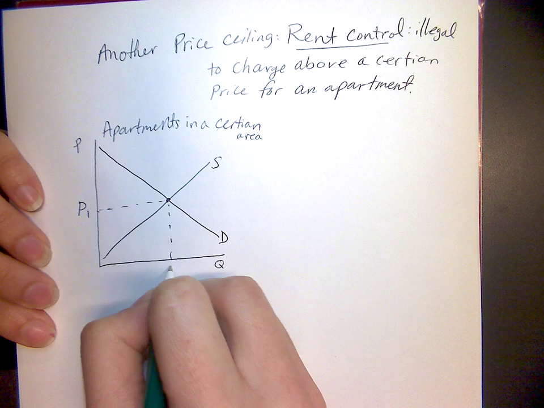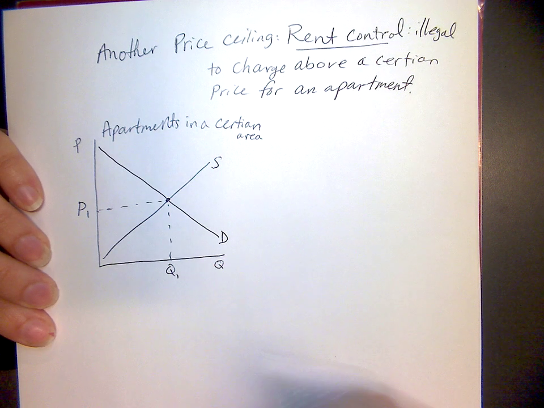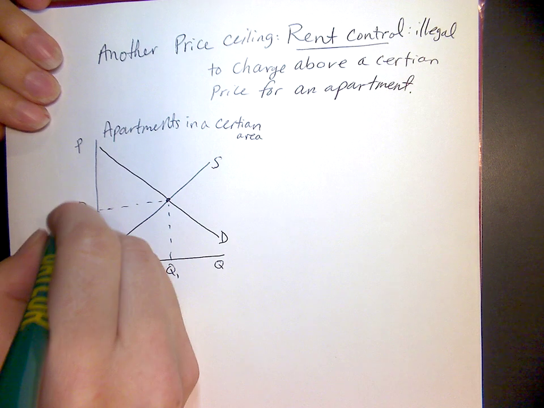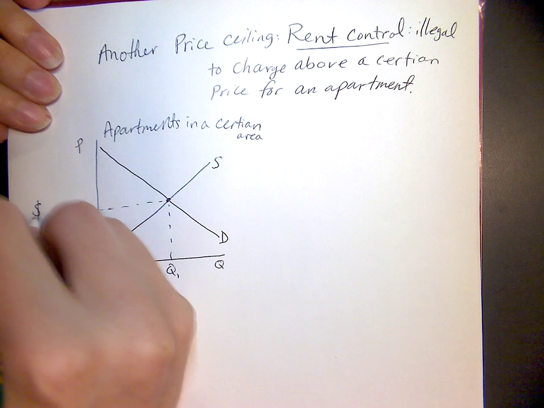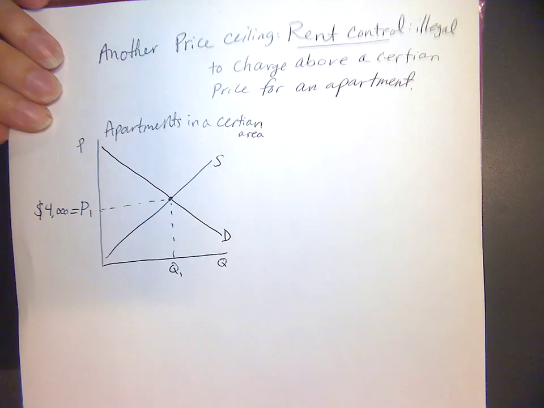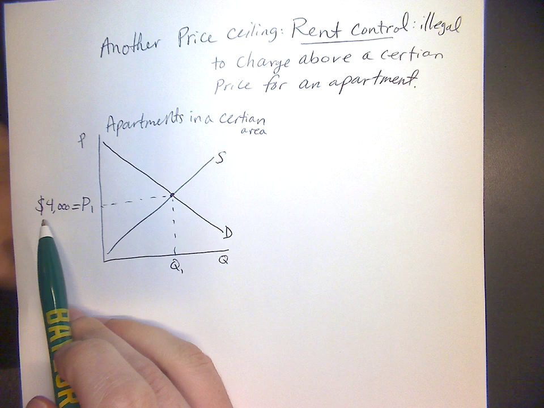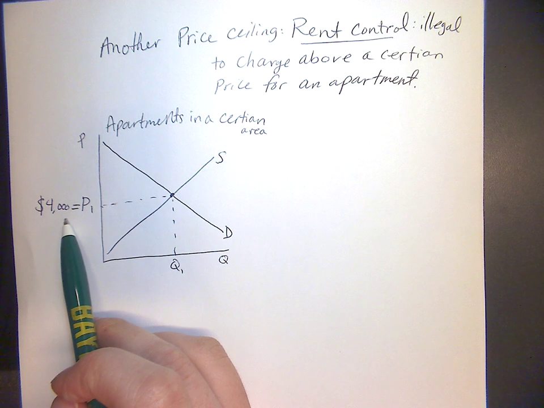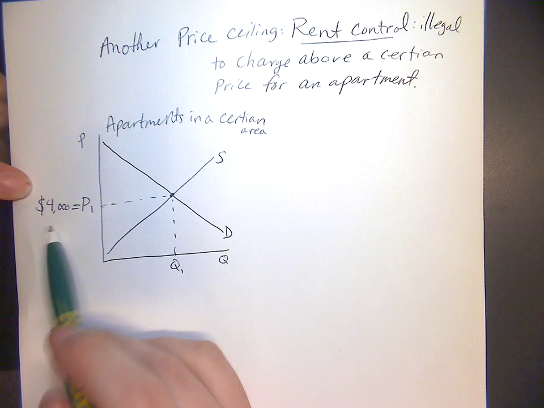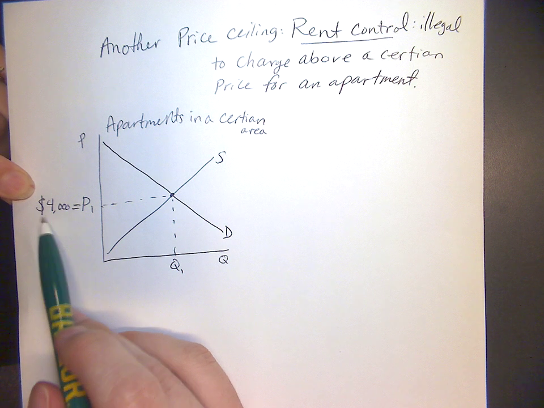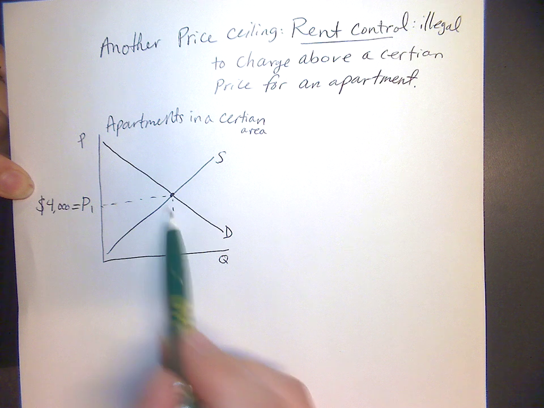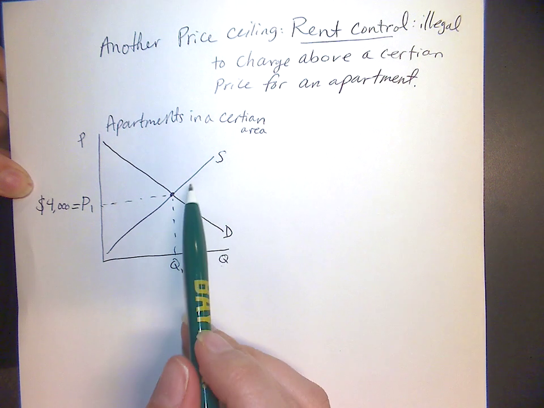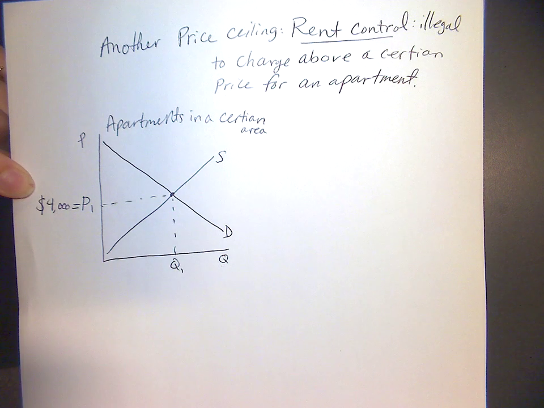We have PE, QE. These are just the equilibrium price and quantity, and we're not going to have a shift. So you have apartments in a certain area. Let's say this is a block of New York City, and New York City is really desirable. Lots of people want to live there, and it's hard to build new places, so apartments are really expensive. Let's say the equilibrium market rent would be $4,000 a month, which is a lot of money. But it's New York City, and people really want to be there. At that price, the number of apartments available equals the number of people who want to rent. Quantity supplied equals quantity demanded.